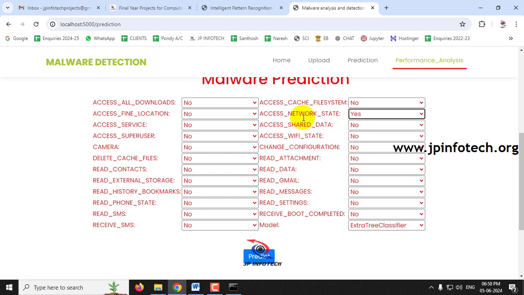no, and phone state as yes, read phone state as yes, and receive boot complete as yes, and receive SMS as yes. So all other cases are marked as no. And let me select the model as extra trees classifier and then click the predict button.